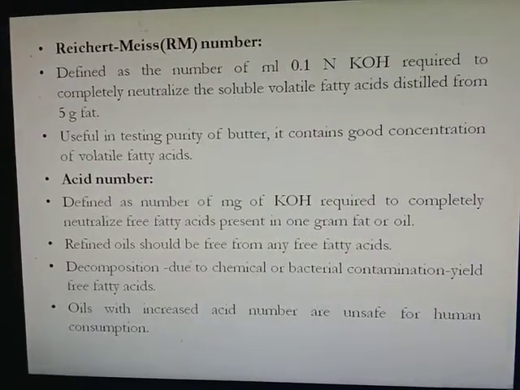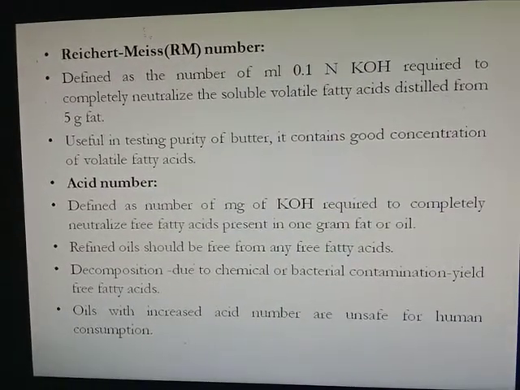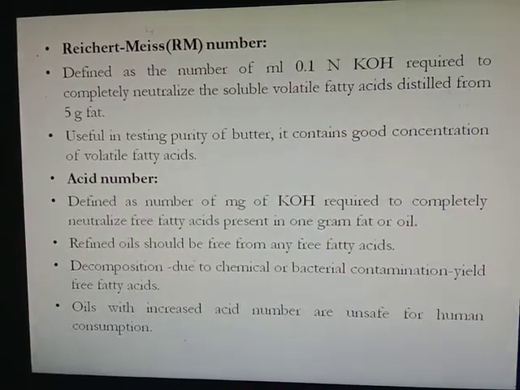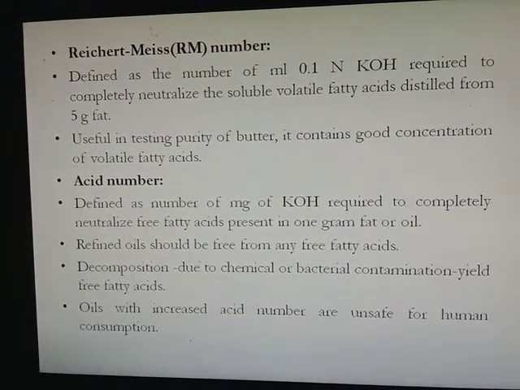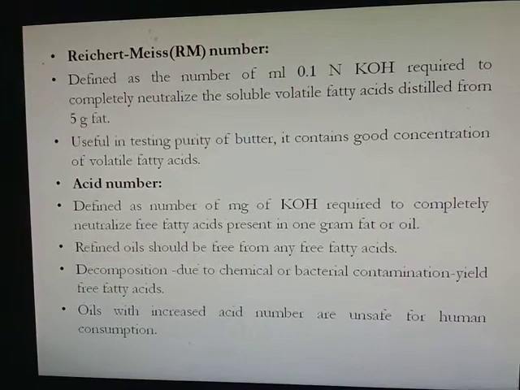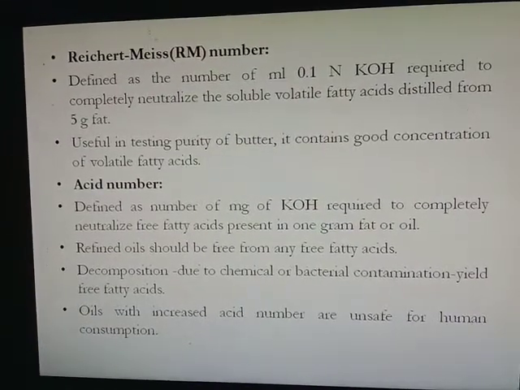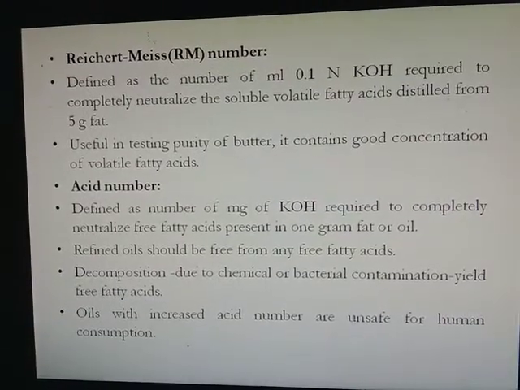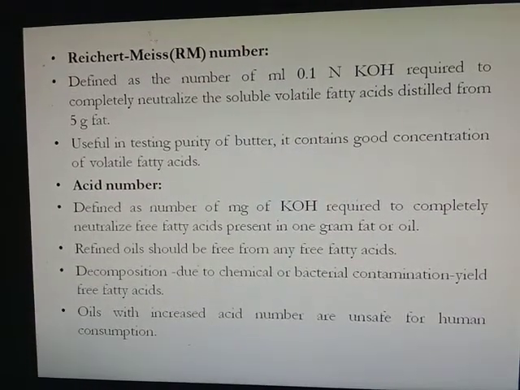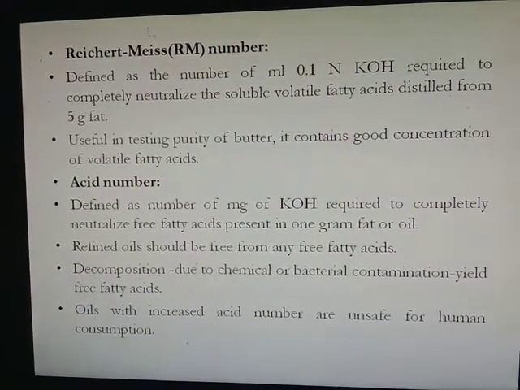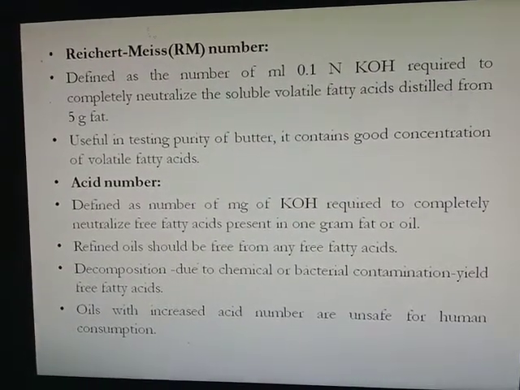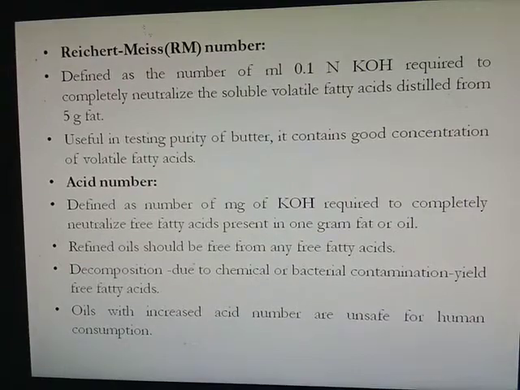Next is the Reichert-Meissl number. It is defined as the number of ml of 0.1 normal KOH required to completely neutralize the soluble volatile fatty acids distilled from 5 grams of fat. This Reichert-Meissl number is useful in testing the purity of butter, as it contains a good concentration of volatile fatty acids. The next is acid number.